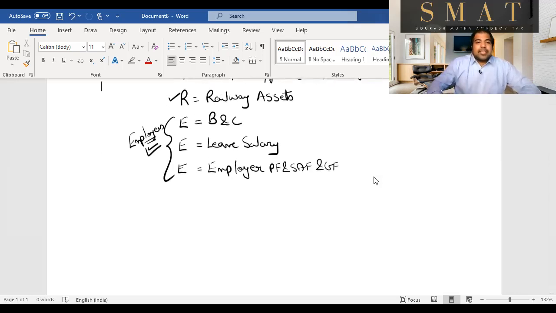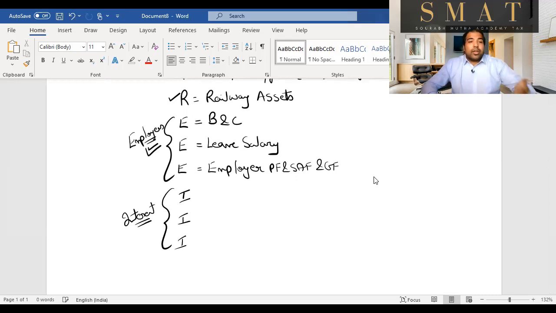Next is the three I's, guys. All the three I's stand for interest. And you know very well, guys, in business, you take a lot of loans on which you need to pay interest. You get a deduction of that in section 36(1)(3). If you know you get a deduction of that interest, no problem.